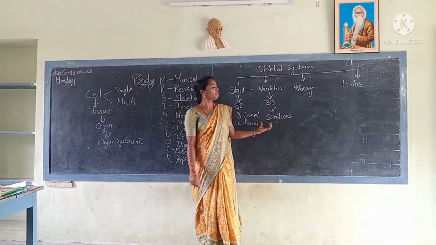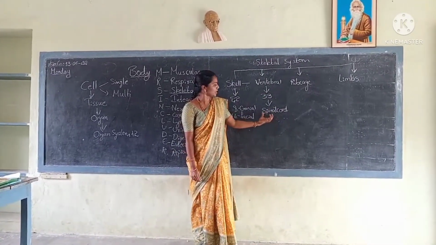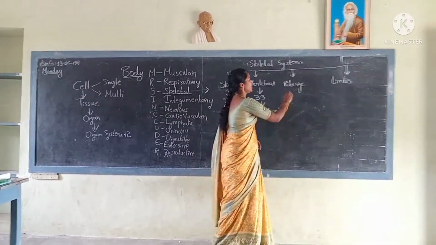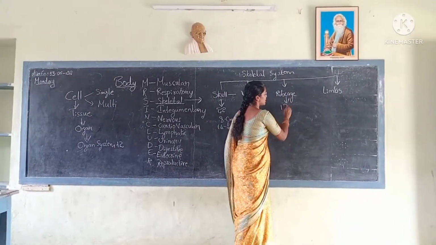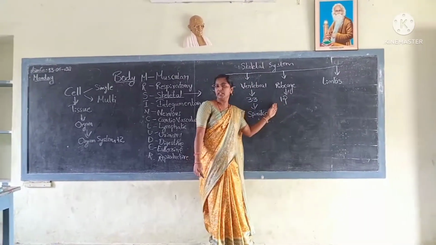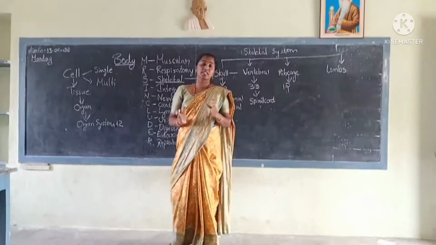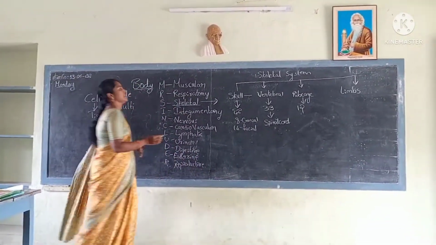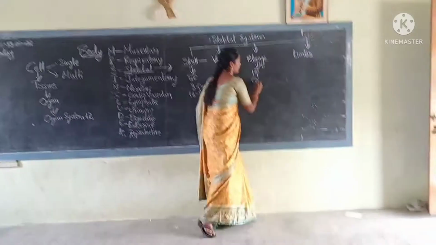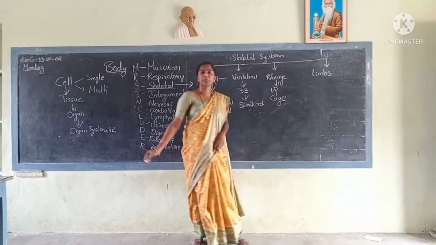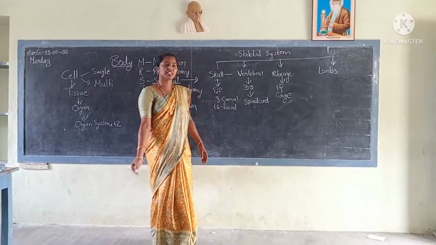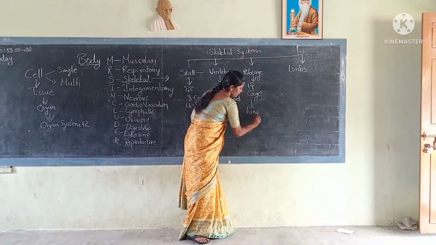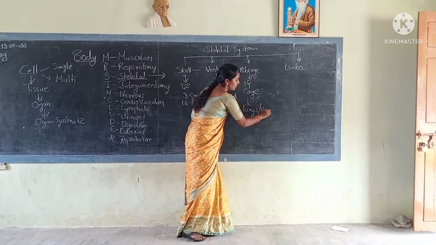So the vertebral column is made up of 33 small bones. What is the function of this vertebral column? It protects the delicate internal organ, that is the spinal cord. Next one is the rib cage. The rib cage is made up of 12 pairs of ribs. These 12 pairs of bones form a cage-like structure. This rib cage protects our delicate internal organs, that are the heart and lungs.